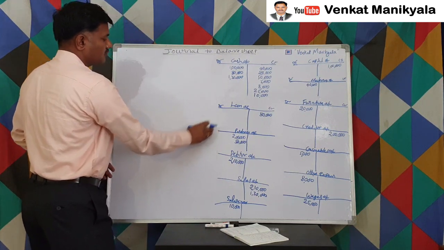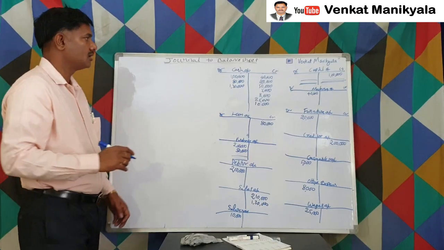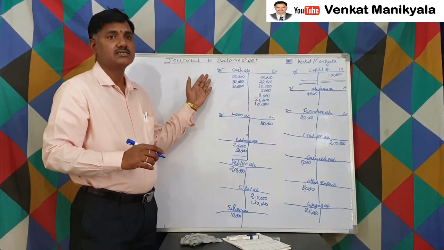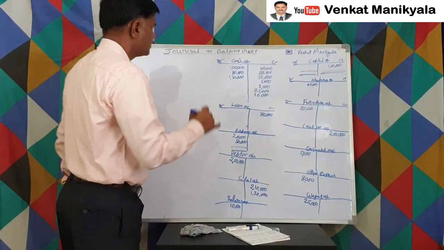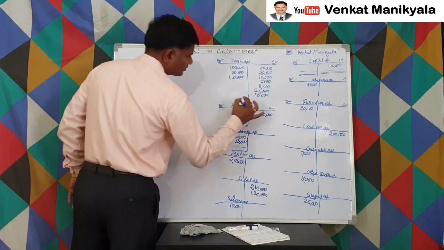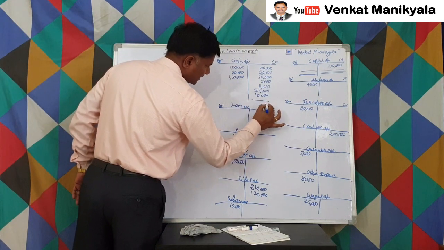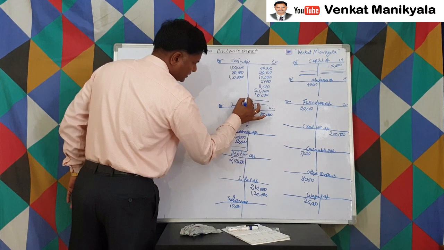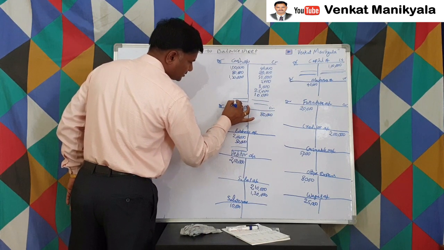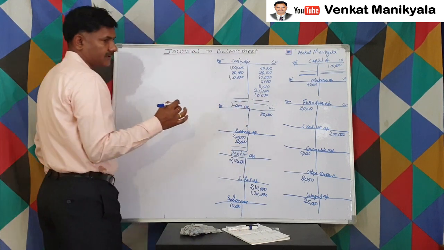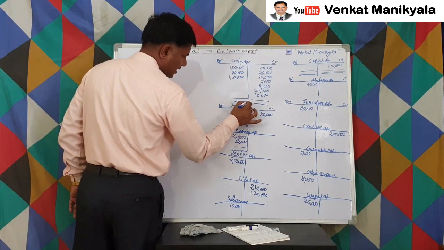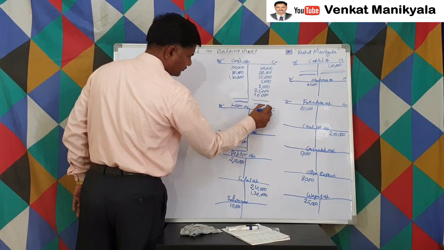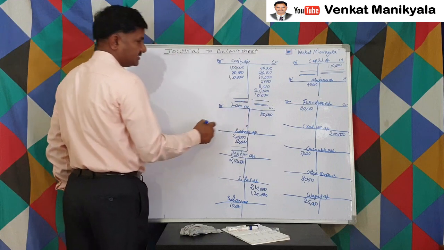So how to balance ledger accounts? The cash account is one of the ledger accounts. You write lines like this. Once it's a line like this, it means totaling. But once it's an underline, one more line from the line below, it means balancing, right?